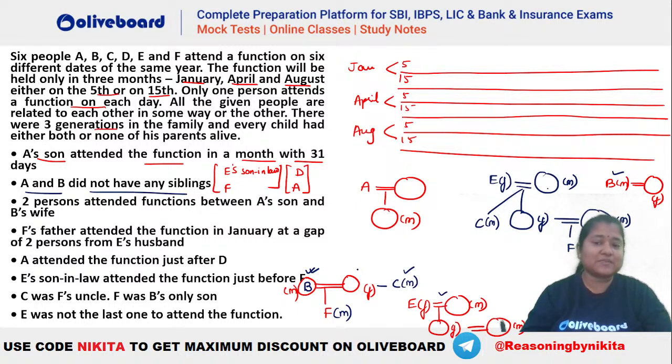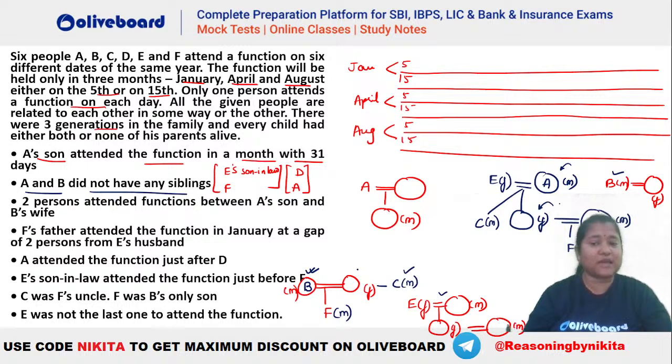So that means this person can be either this, right? A can be this person also. A cannot be this person. Why? Because A does not have a sibling. So A will be here. Okay, so you can see A and E are a couple. They have two children here, C and we do not know who, right? So that is the situation.